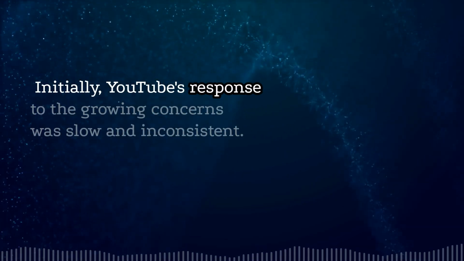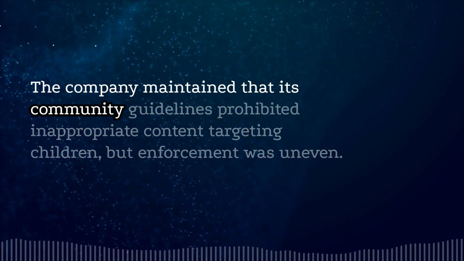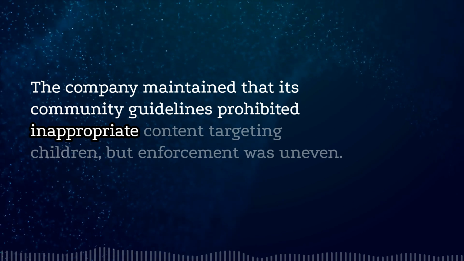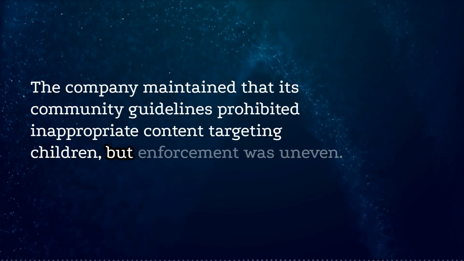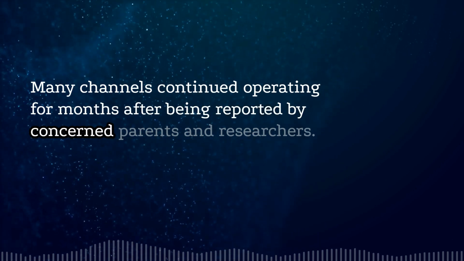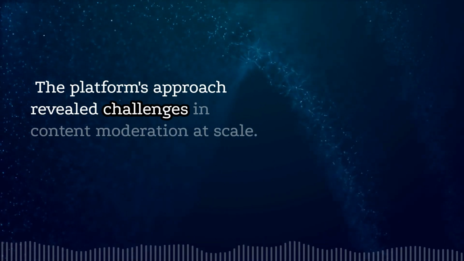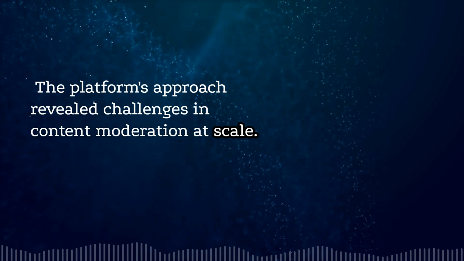Initially, YouTube's response to the growing concerns was slow and inconsistent. The company maintained that its community guidelines prohibited inappropriate content targeting children, but enforcement was uneven. Many channels continued operating for months after being reported by concerned parents and researchers. The platform's approach revealed challenges in content moderation at scale.